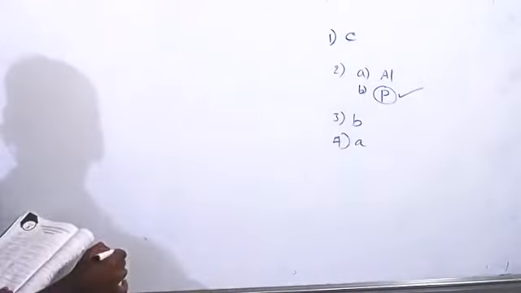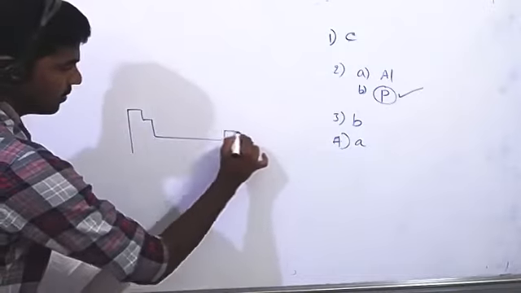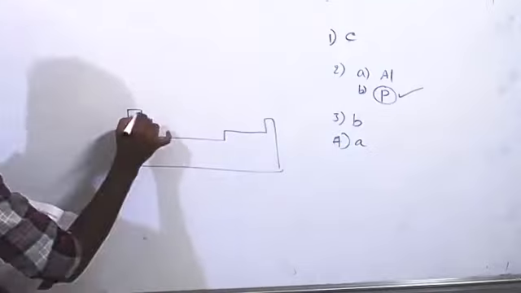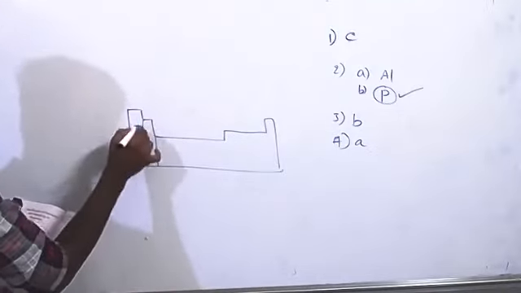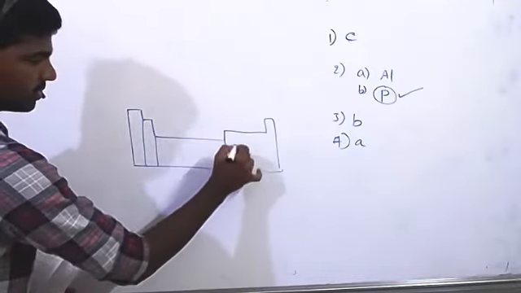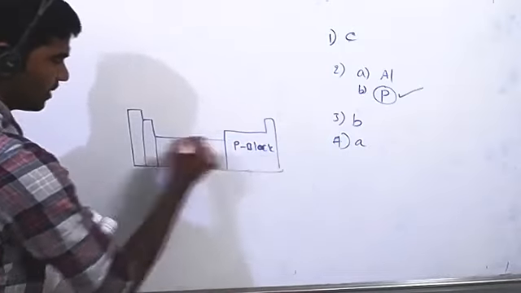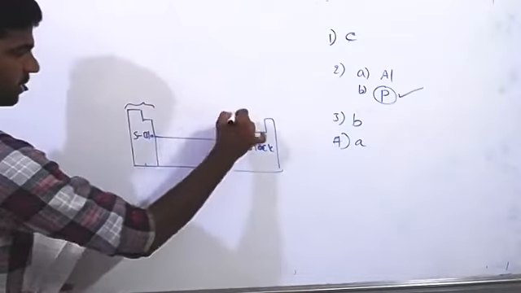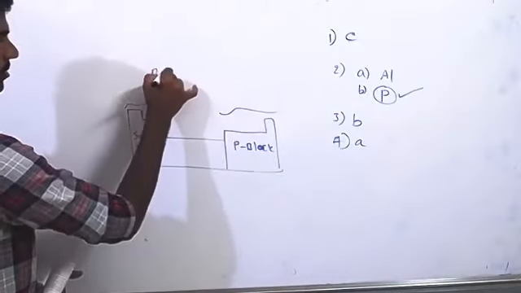See, in the periodic table, this is the first group and second group elements. These we call S block elements, the alkali and alkaline earth metals. This is alkali metal, alkaline earth metal. And this is P block elements. This is S block elements. So S and P together we call representative elements.